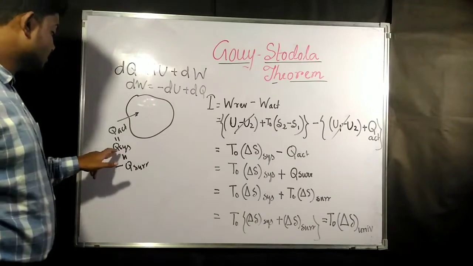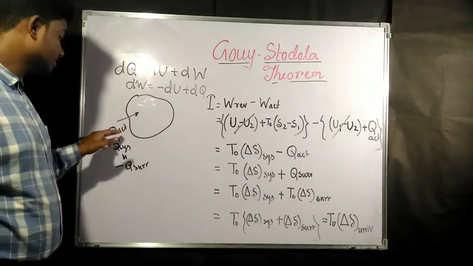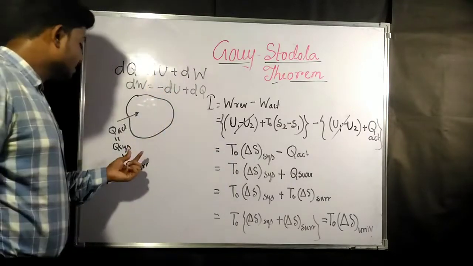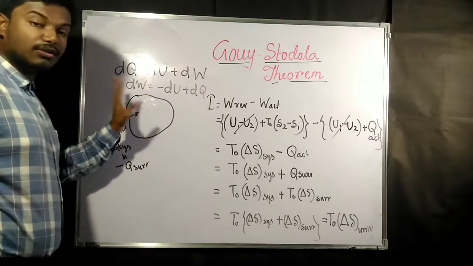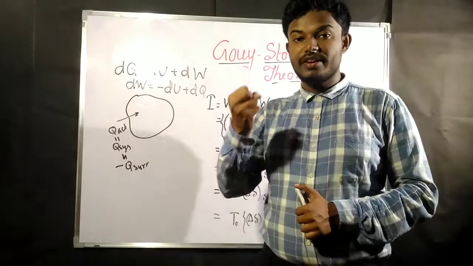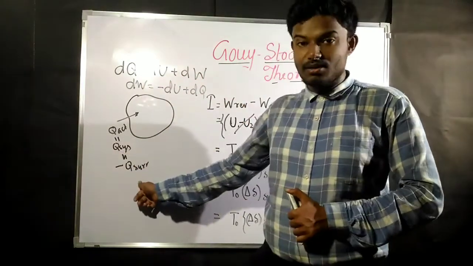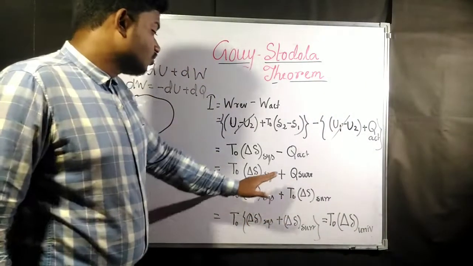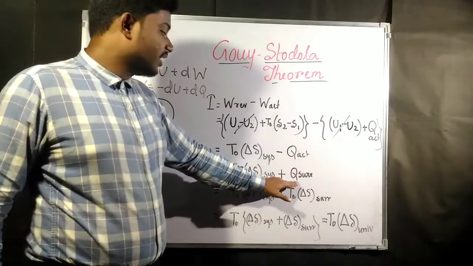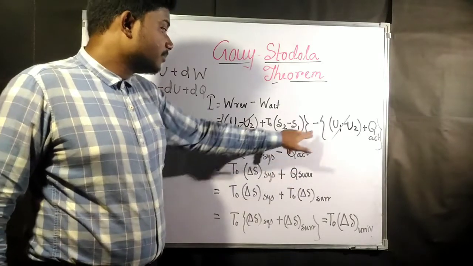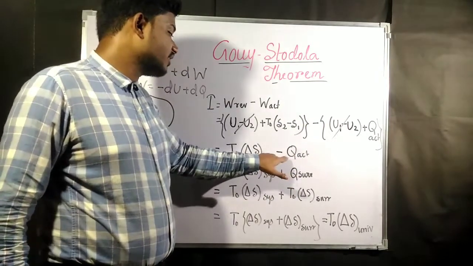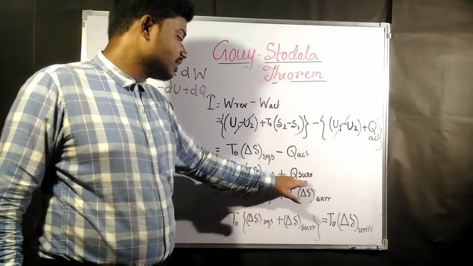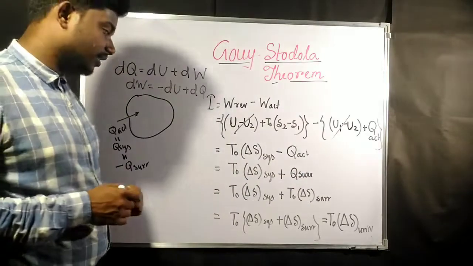Q actual is the amount of heat which you are giving to the system. If you are giving it to the system, the same amount of heat is being rejected by the surrounding. So Q system is equal to minus Q surrounding. So we have written down Q surrounding here. Since a negative sign was there, another minus makes it positive, so Q actual I have written as Q surrounding.